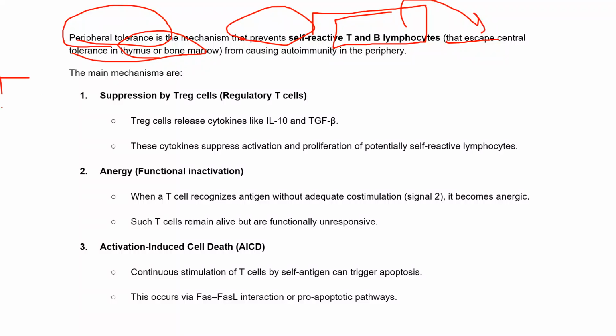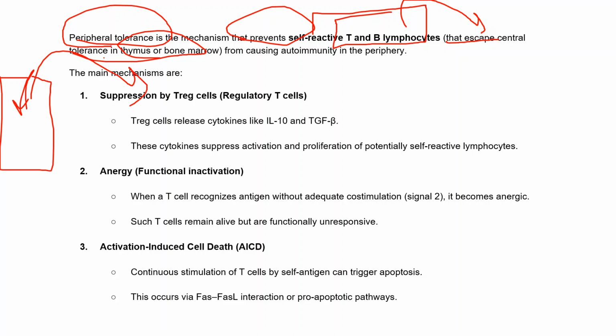Central tolerance happens first, and once they pass, they go to peripheral tolerance, where again it is checked whether these T and B lymphocytes are self-reactive or not. If they are self-reactive, they can cause autoimmunity.